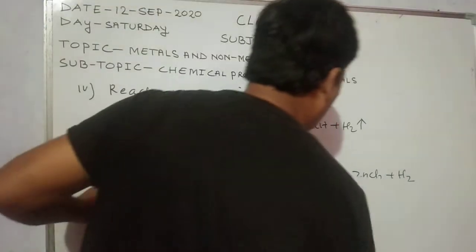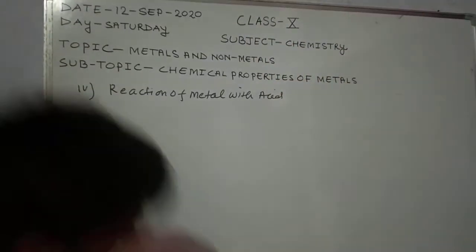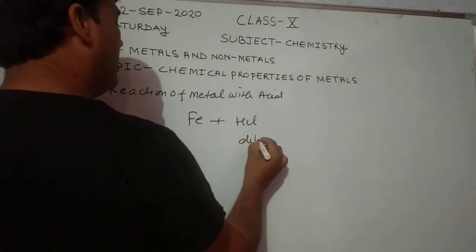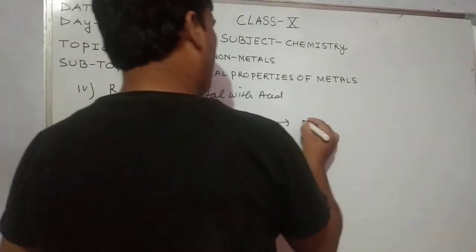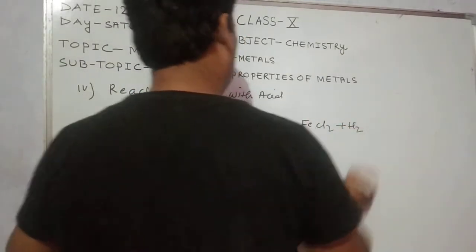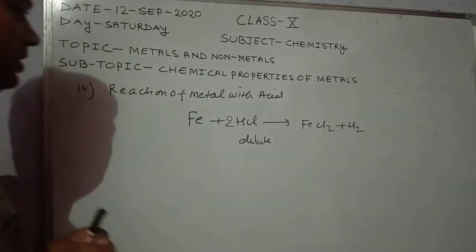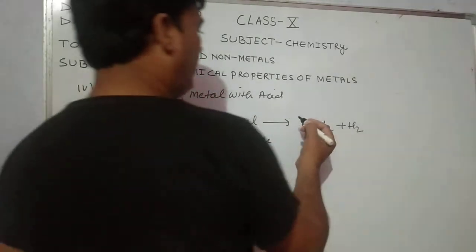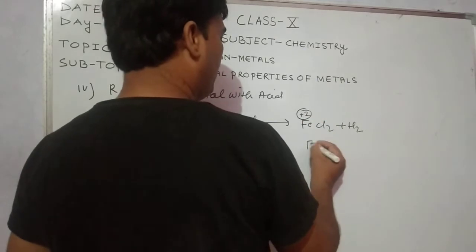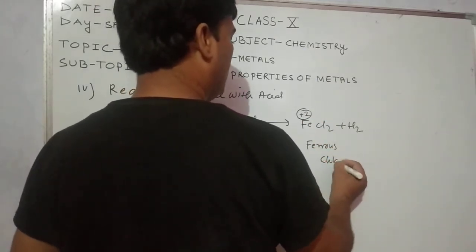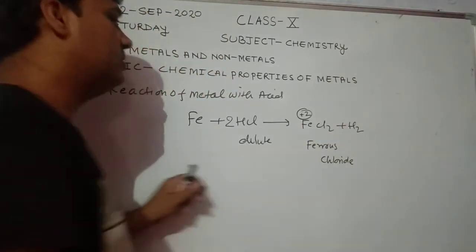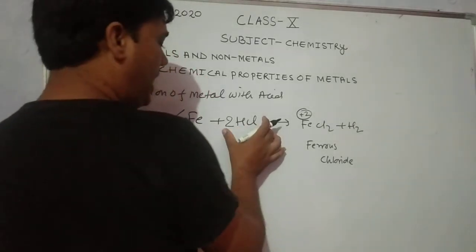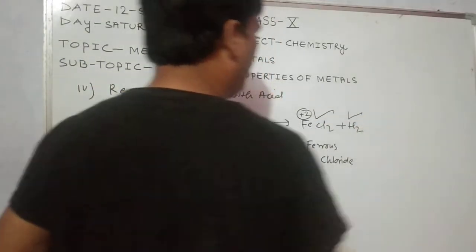Next, what will happen when iron reacts with dilute HCl? Iron reacts with dilute HCl and forms FeCl2 plus H2. It is required to balance, so you multiply HCl by 2. This is known as ferrous chloride because the valency of iron is 2. It is not ferric chloride because the valency of iron is 2. So when iron reacts with dilute hydrochloric acid, it forms iron chloride and hydrogen gas.